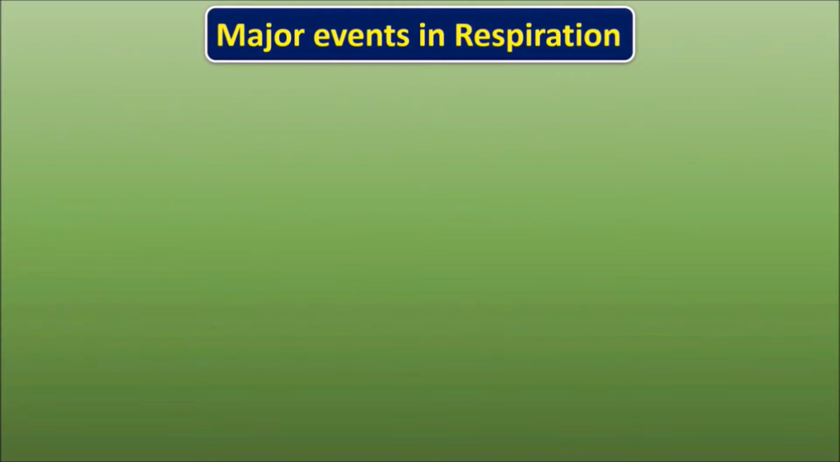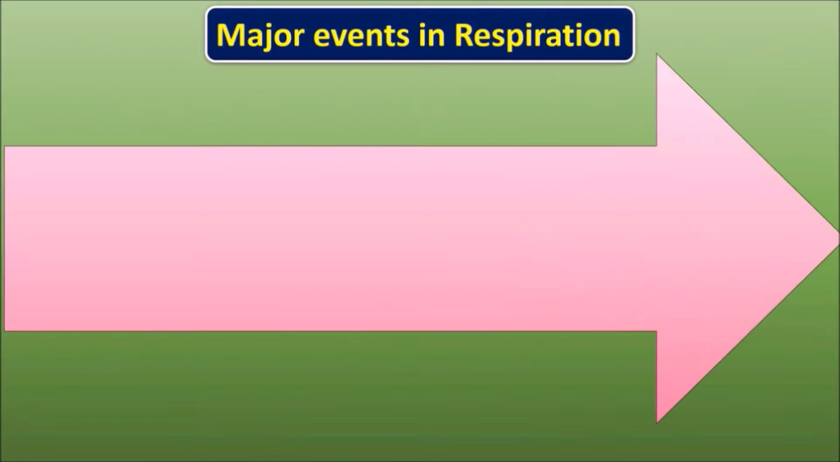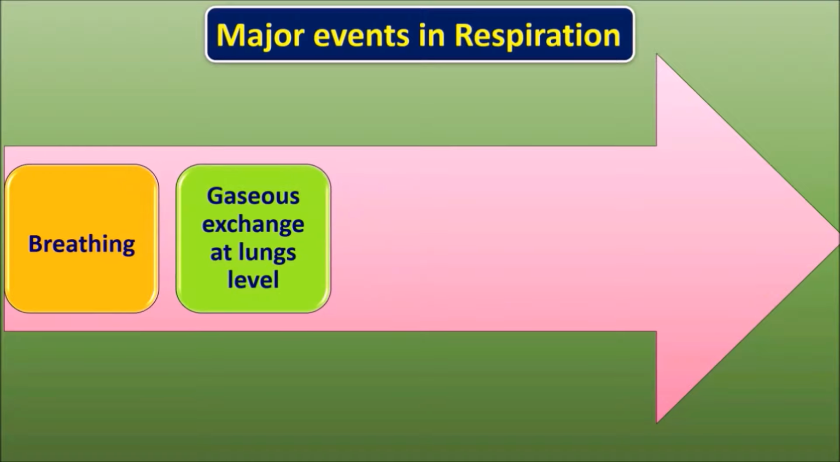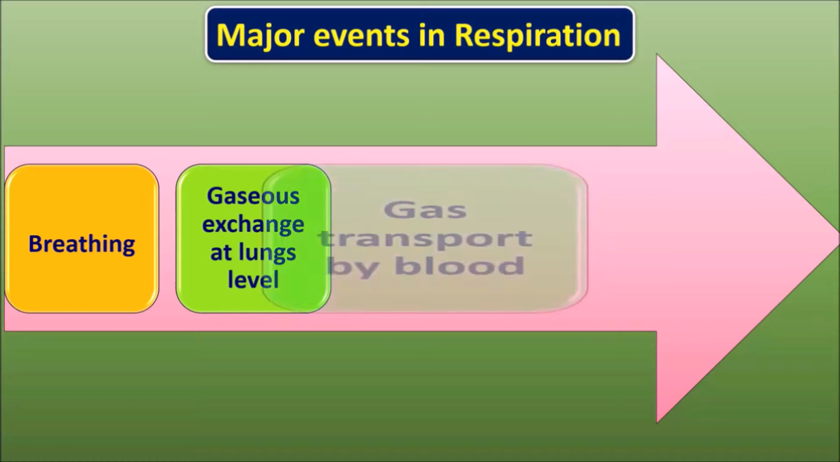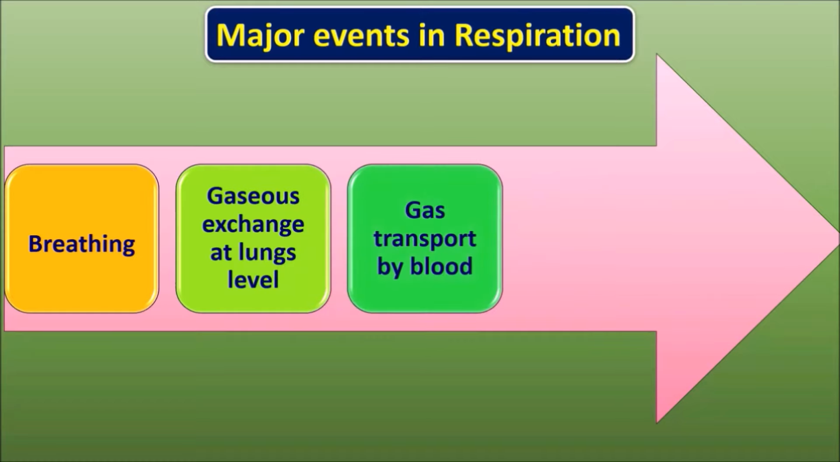Let us see some major events in respiration. The first step is breathing, which refers to the movement of air in and out of the lungs. The second step is gaseous exchange at lungs level, which refers to the exchange of gases between alveoli and blood. The third one is gas transport by blood, which refers to the transportation of oxygen from blood capillaries of alveoli to the body cells and return of carbon dioxide.